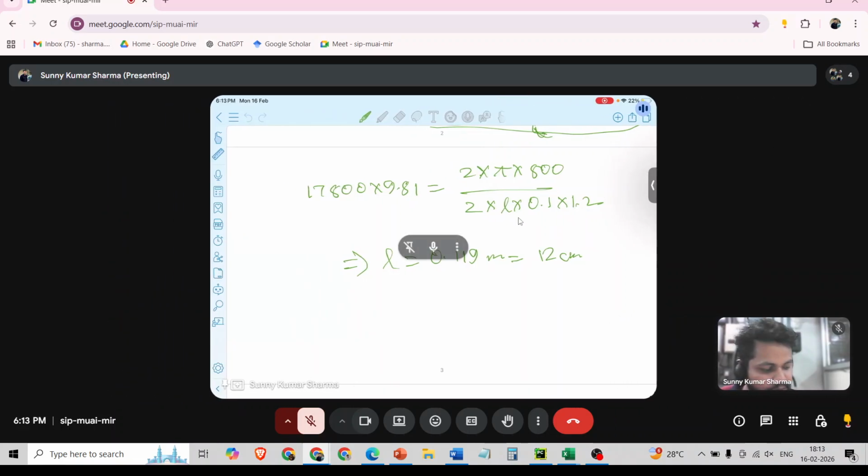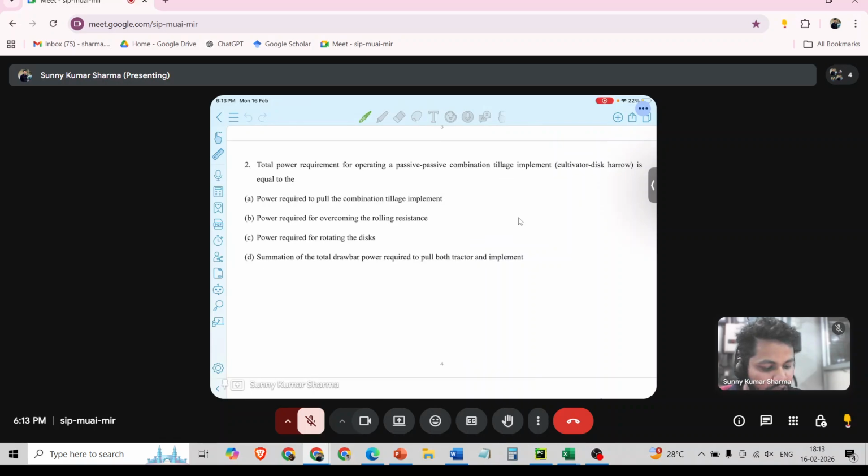So okay, we will move to the next question. The total power requirement for operating a passive combination tillage implement is equal to: power required to pull the combination tillage implement, power required for overcoming the rolling resistance, power required for rotating the disc, or the summation of total drawbar power required to pull both tractor and implement. What should be the correct answer?